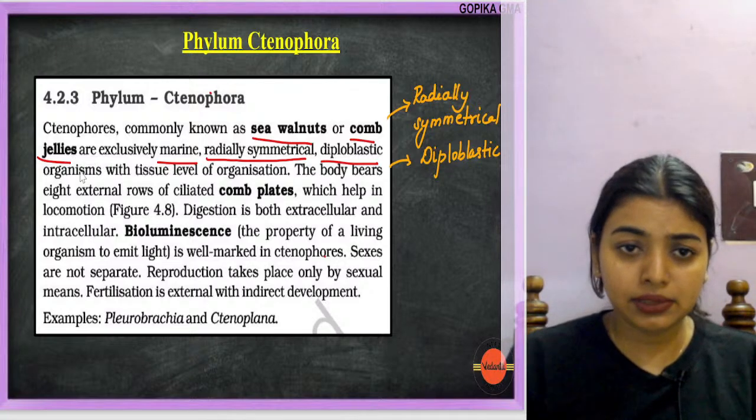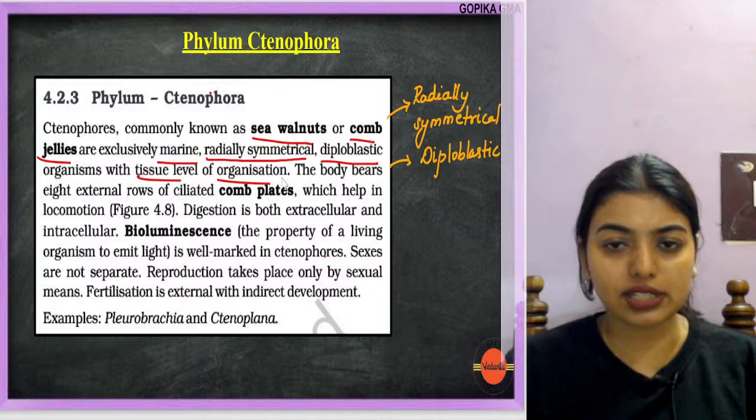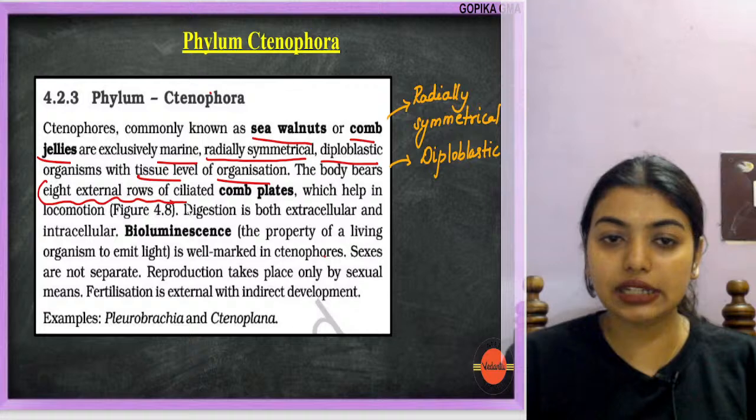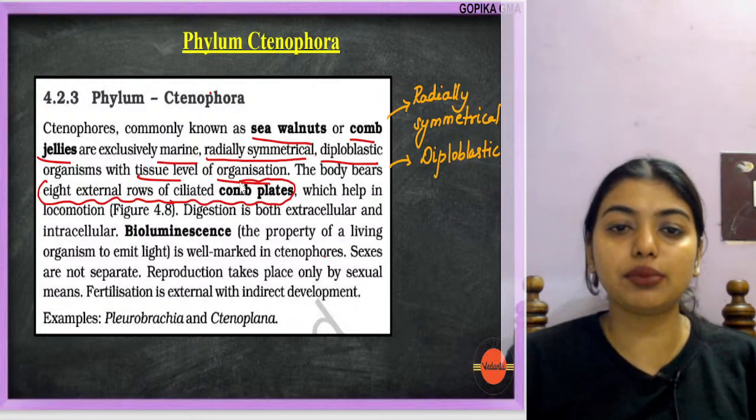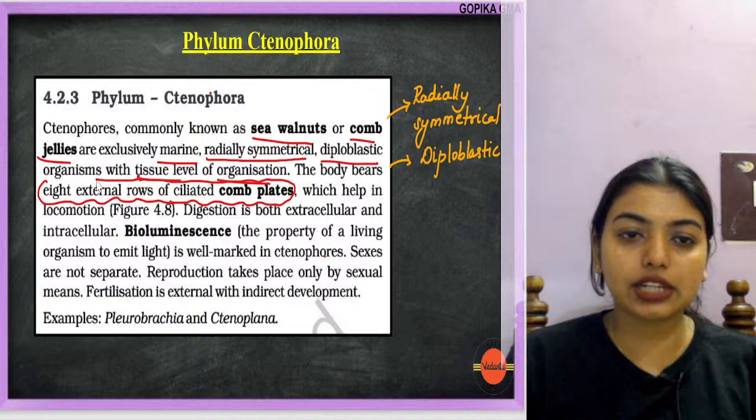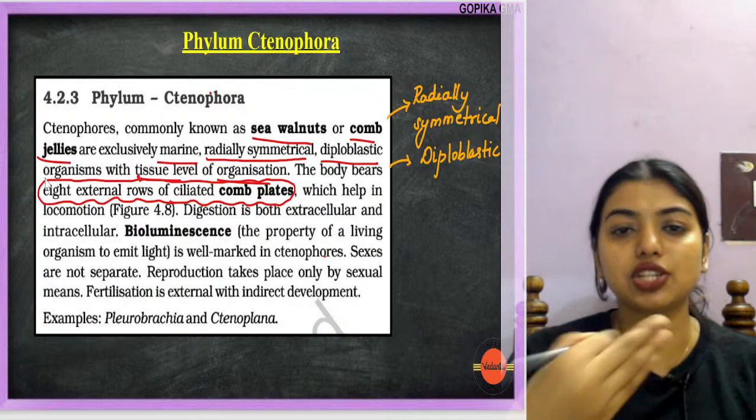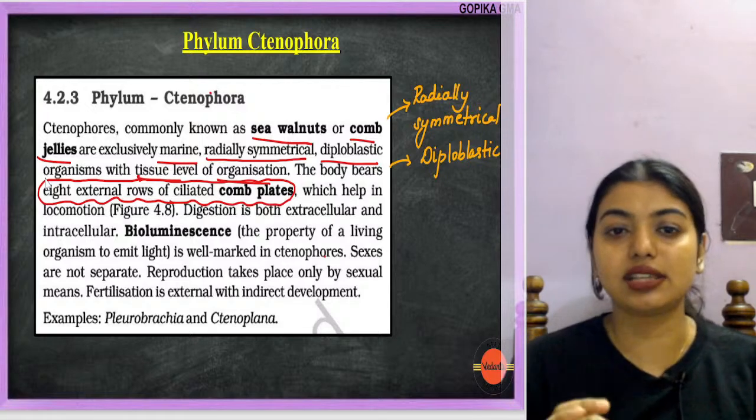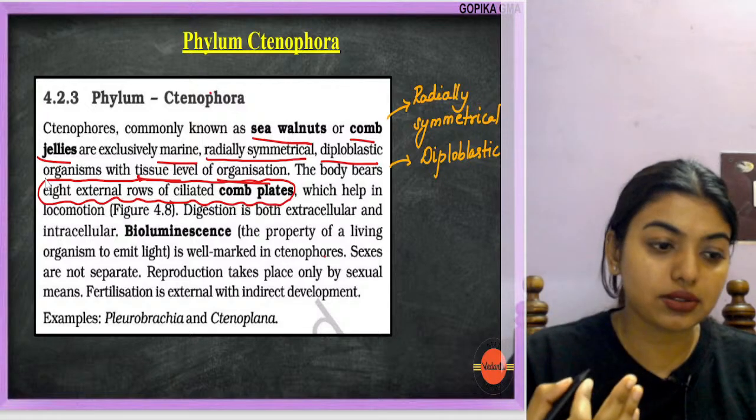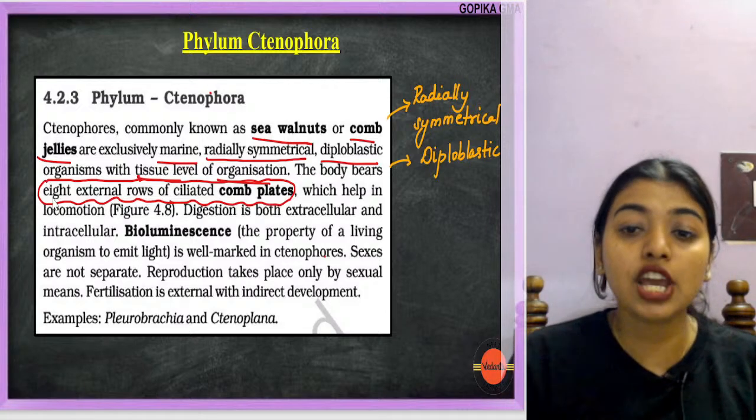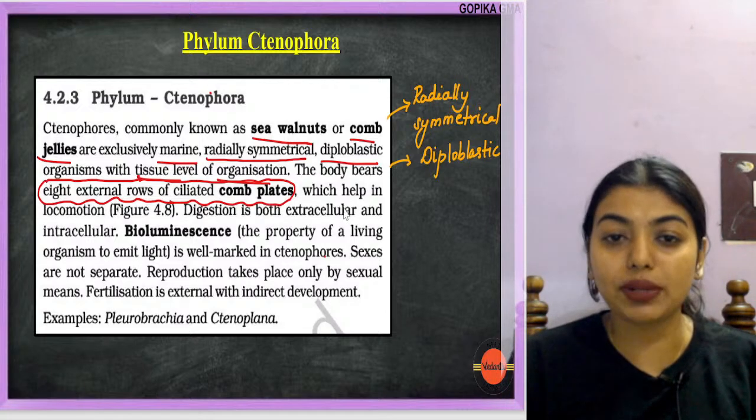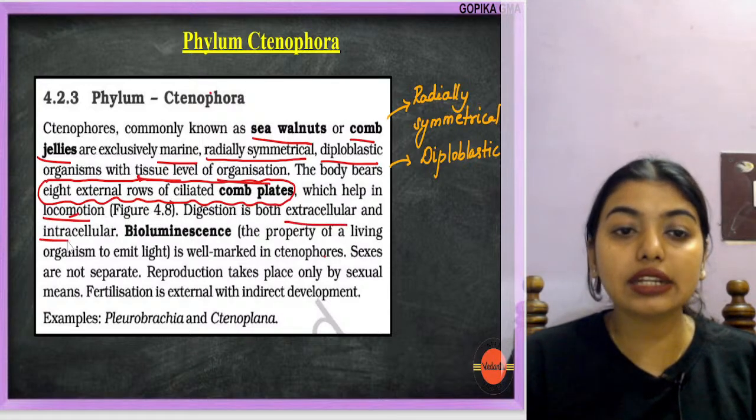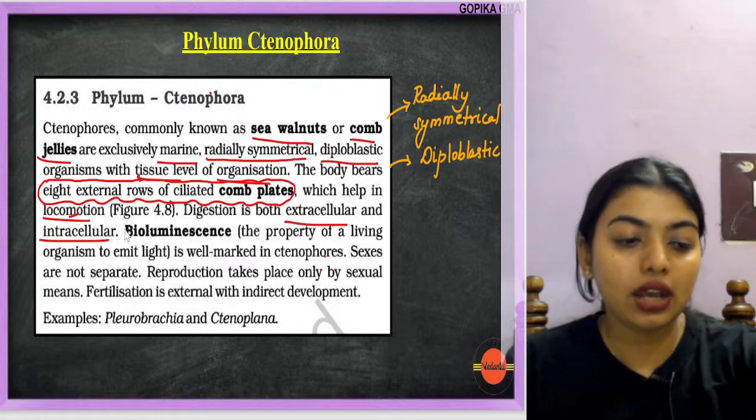Diploblastic organism with tissue level of organization. The body bears 8 external rows of ciliated comb plates. So always remember there are going to be some general characters, like tissue level organization, cellular level organization, triploblastic, radial symmetry, bilateral symmetry. Those are general characters. Here we are talking about specialized characters. Here you have 8 external rows of comb plates which help in locomotion. Digestion is both extracellular and intracellular.